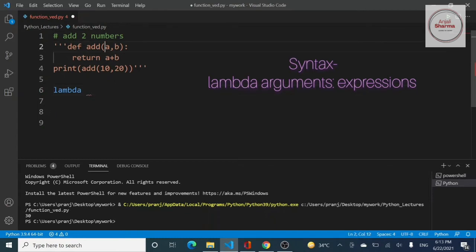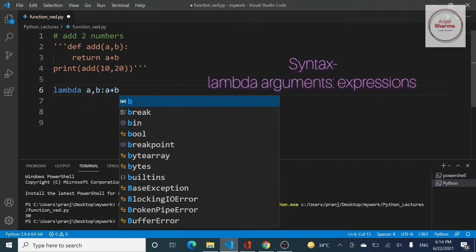In the traditional method, I provided arguments in brackets, but here we do not have any name, so we will just write the arguments like this, then a colon. After that, the value that we want to return. So I want to return the sum a plus b. Now this is nothing but a lambda expression.